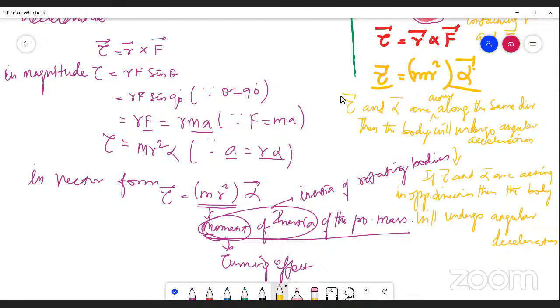Moreover, I can say here tau vector, alpha vector, omega vector are all axial vectors.